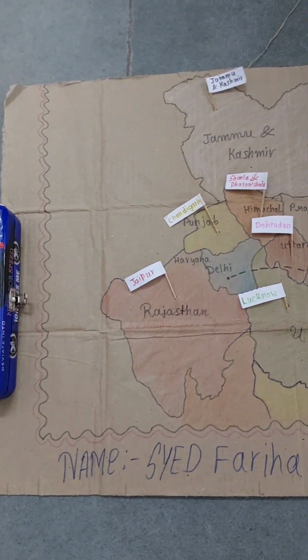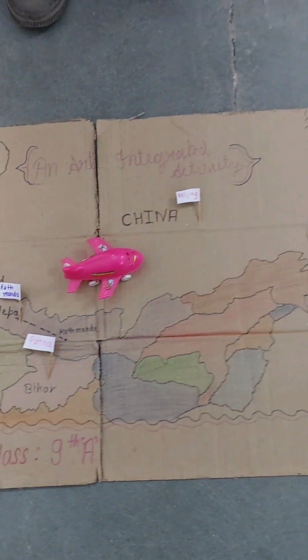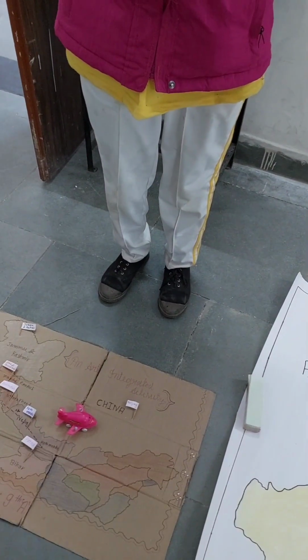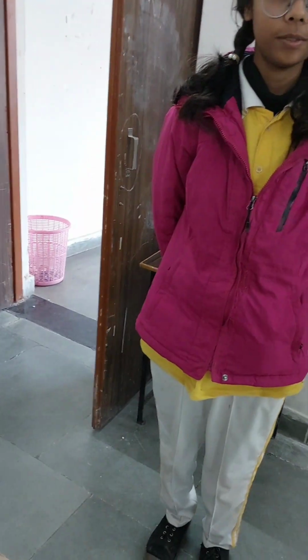Okay, and are there some other ways also? Yes, ma'am. There are railways, and we can also travel by cars and buses. Cars and buses, railways. So, is there any way through water? Yes, ma'am. We can also travel by the water route. So, how is it possible? Which river is there? Through Ganga. The river Ganga merges into the sea. So, you can choose the waterways also if you want to go by waterways.